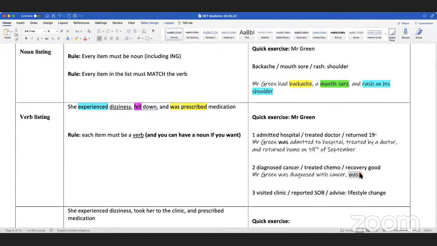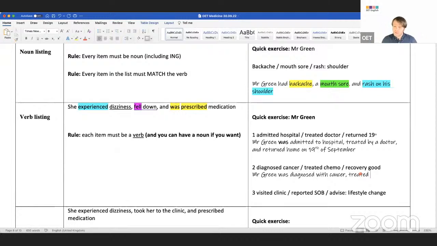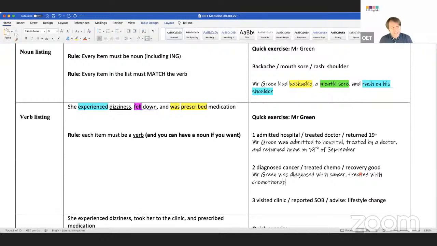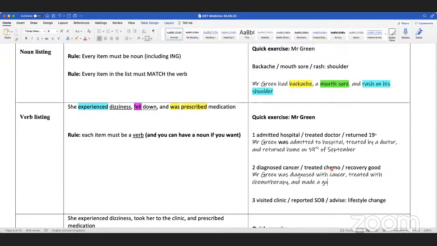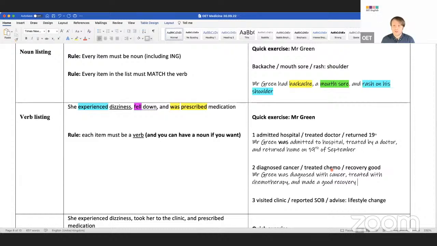No, not necessary. It's optional, but you will sound more natural if you remove it. So Ismail, treated with chemotherapy. We don't say chemo, guys. Is that good? No, it's very informal. So chemotherapy and recovered. He made a good recovery. Made a good recovery. And if it's true now, you use present perfect, has made.